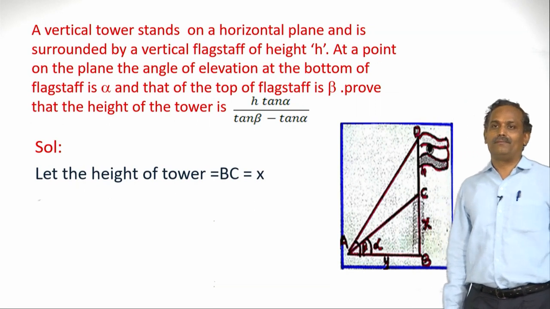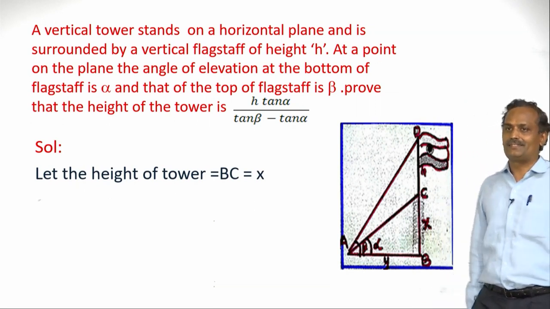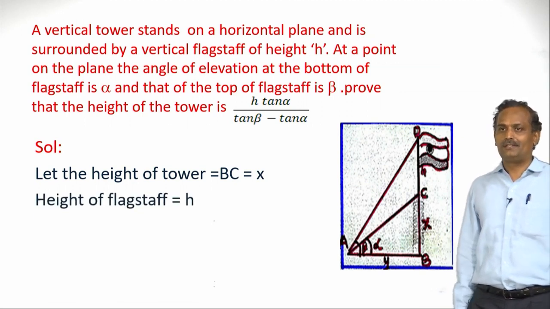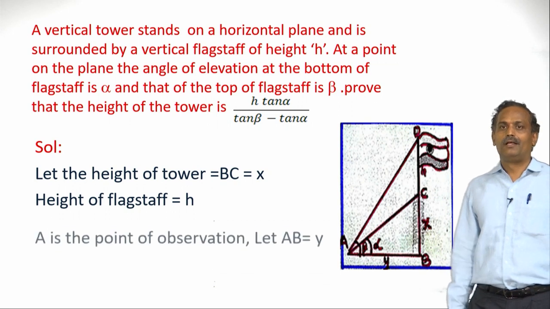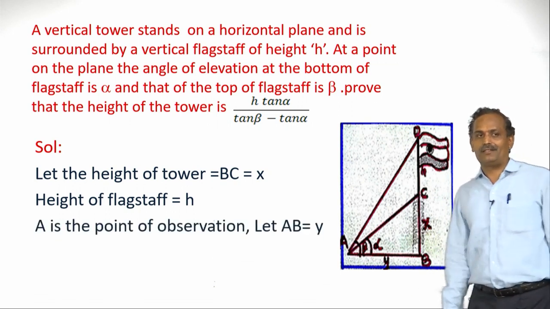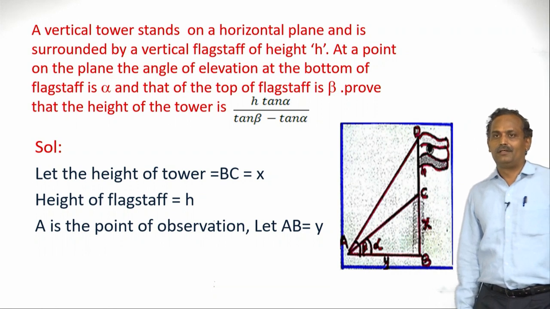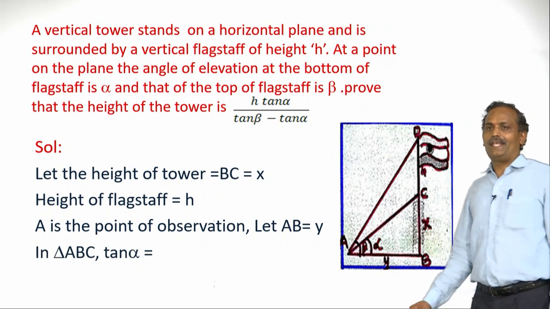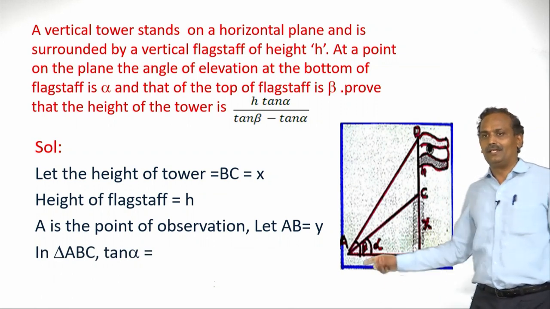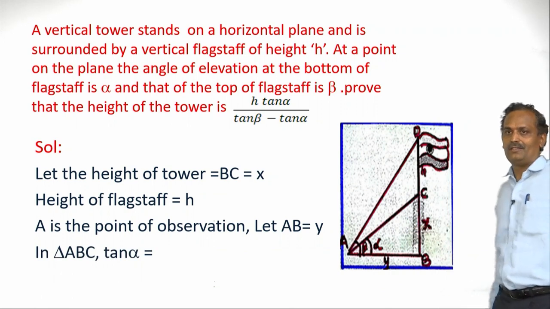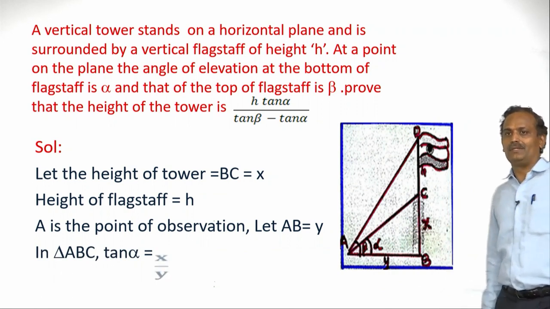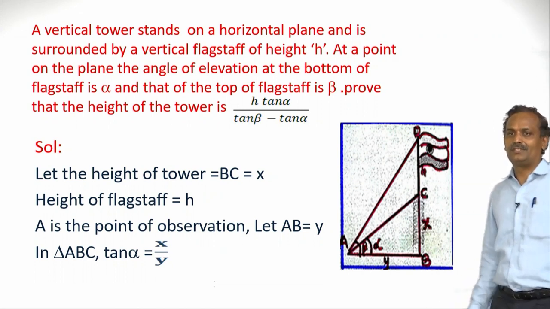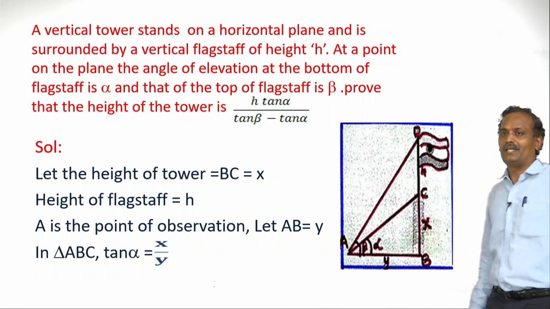Let the height of the tower be BC. Let us take it as x, we have already assumed. The height of the flagstaff is h, above the tower. A is the point of observation where the viewer is observing. So let AB, we have assumed it as y. Now let us take triangle ABC. In this triangle ABC, tan alpha is nothing but opposite by adjacent. What is opposite? It is BC. What is adjacent? It is AB. So it is nothing but x by y.